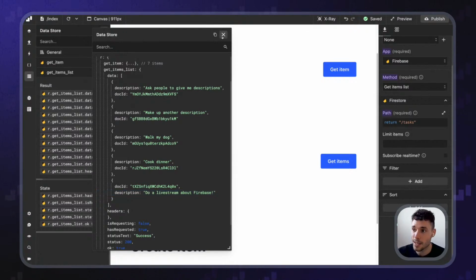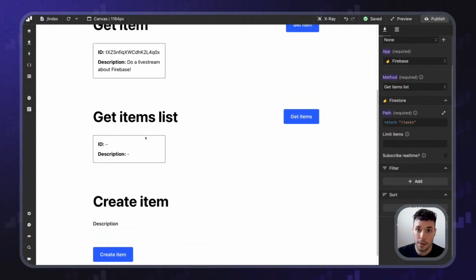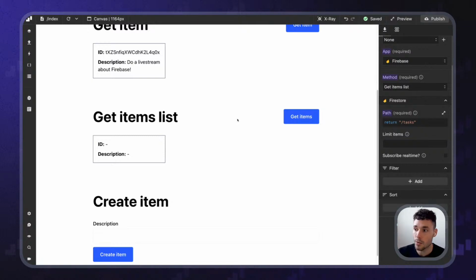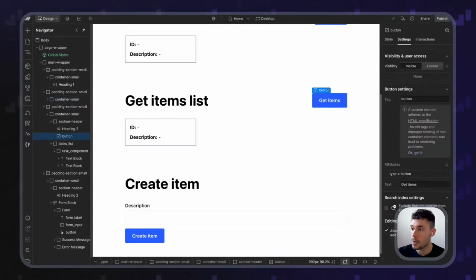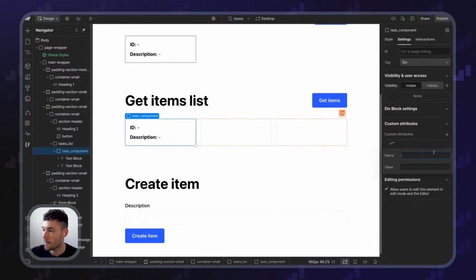Nice. Like that. Great. Now, let me quickly render this because I want to show you how to render a list, and then we'll move on with all these features. So first of all, let's do that when we click on this button, we perform the request, and then let's render this specific list with all the IDs and descriptions. So here, button, I'm going to do with get items list button, and this will be Wized get items list.